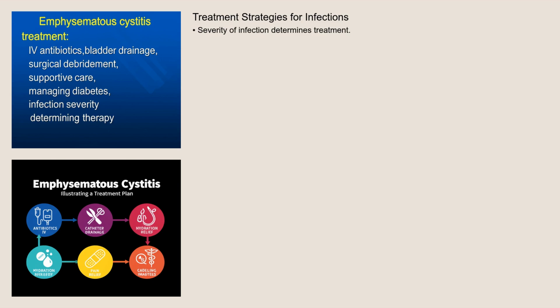Severe cases may require more aggressive interventions, such as intravenous antibiotics, bladder drainage with a Foley catheter, and potentially surgical debridement if there is tissue necrosis or complications like bladder rupture. Underlying conditions, such as diabetes, must be carefully managed to improve the outcome. Supportive care, including hydration and pain management, is also crucial.